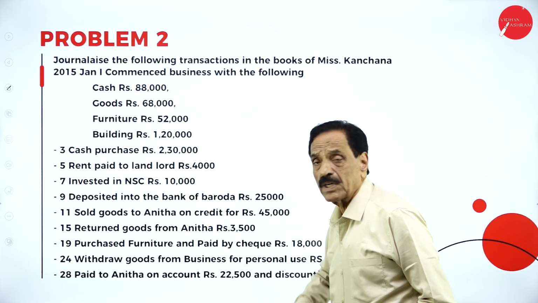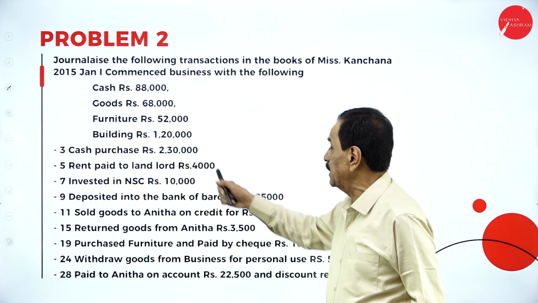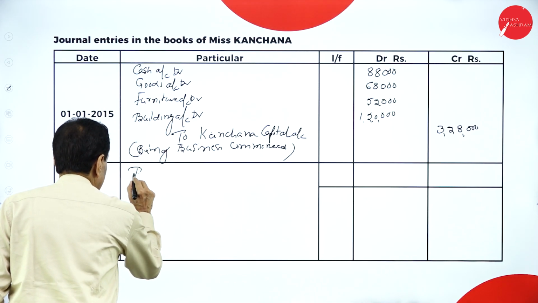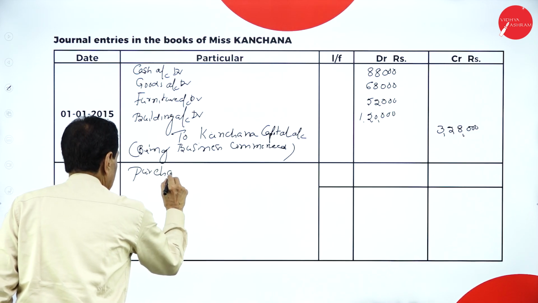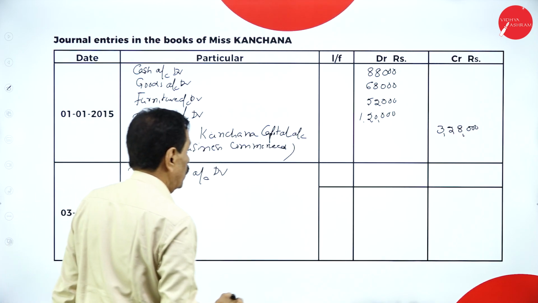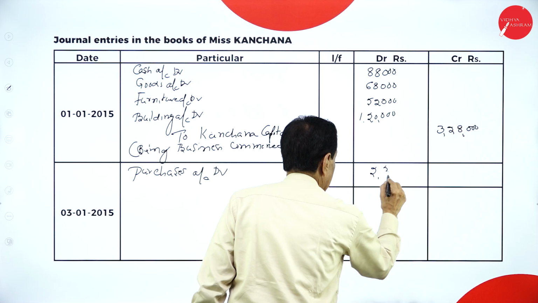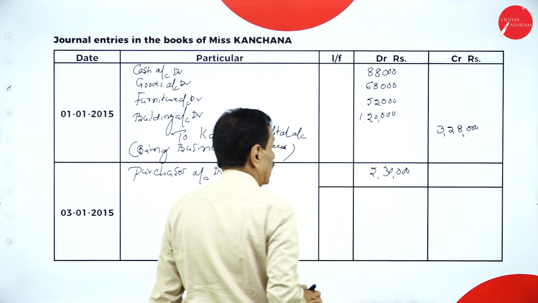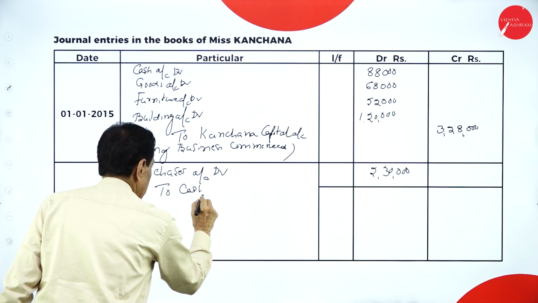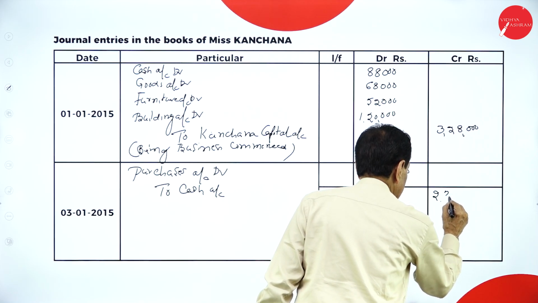Second one, next one, cash purchases. We purchase the goods and pay the cash. What is going out? Cash is going out. Goods is coming in to the extent of 2,30,000. Purchases account debtor 2,30,000, to cash account 2,30,000.